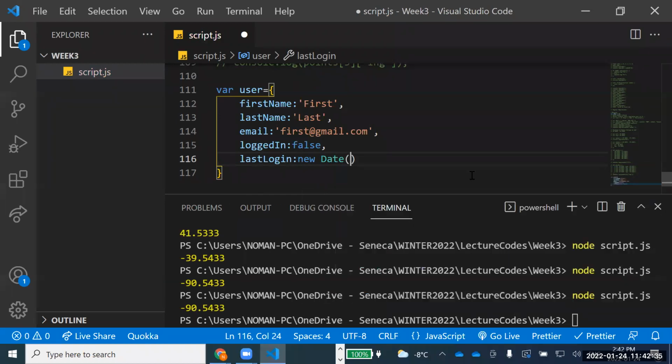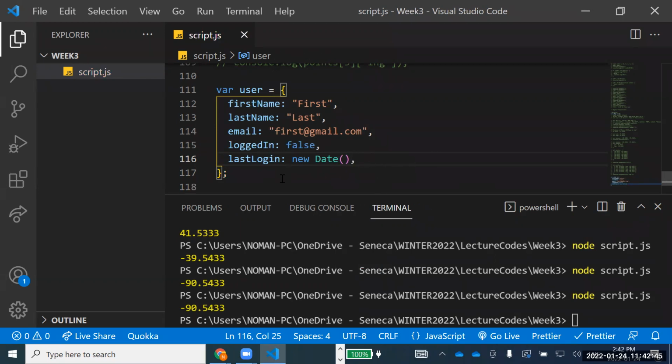We have not talked in detail about the date, but right now just keep in mind that we have something called a date as well, new Date. With the current date, it will bring up the current date for us.